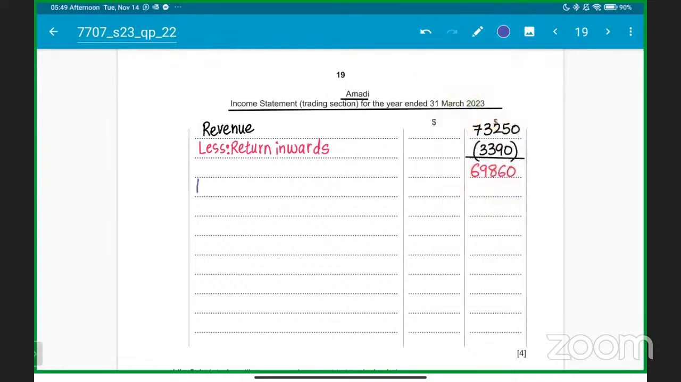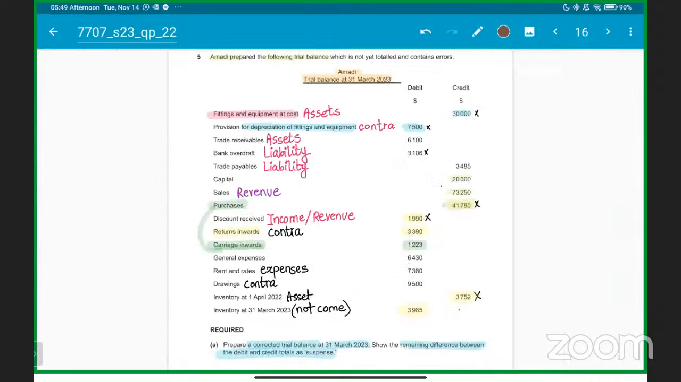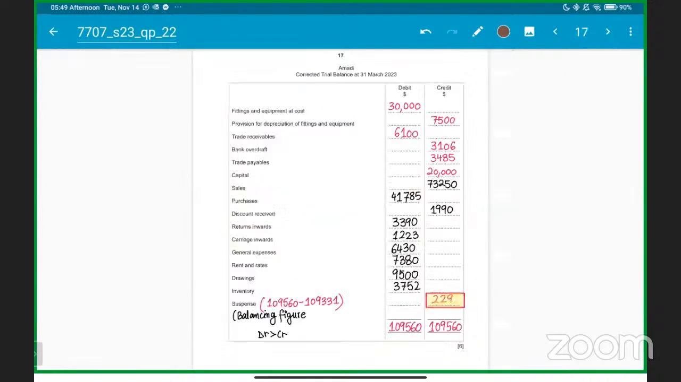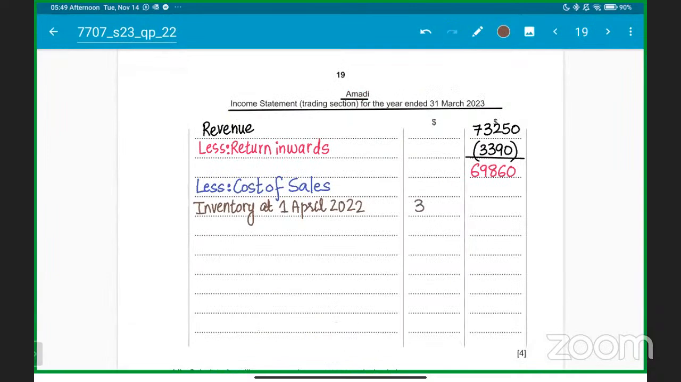Then you start off with, sir, less cost of sales, so you have to write down the cost of sales as well. So cost of sales will be, sir, we already have the opening inventory, so make sure you write it like this. This is the format as well, opening inventory. If your year is ending on 31st March, it must be starting on 1st April. So inventory at 1st April 2022, at the start of the year, how much was the inventory, sir? It was 3,752. So here we go, sir, 3,752 as the opening inventory.